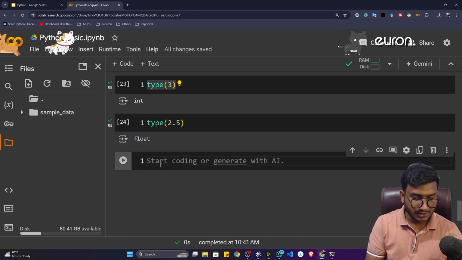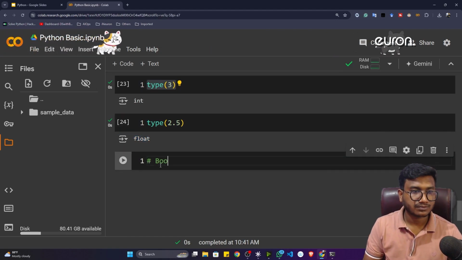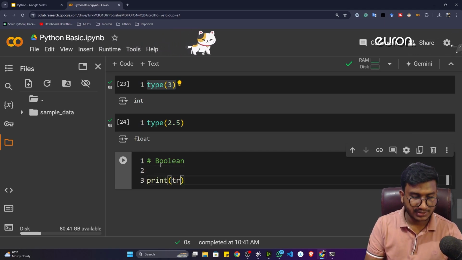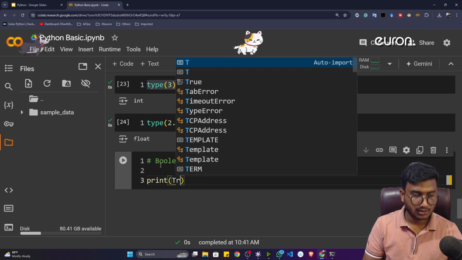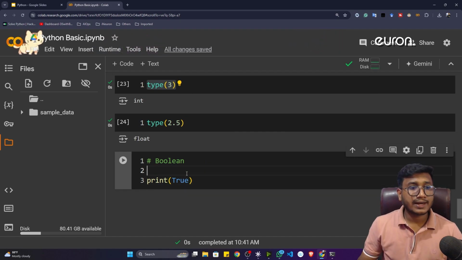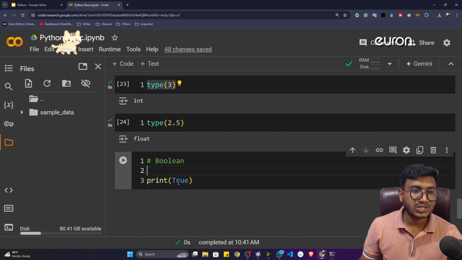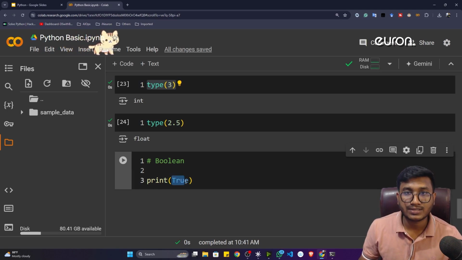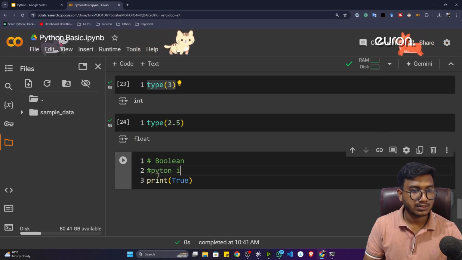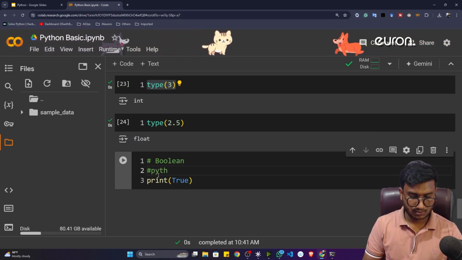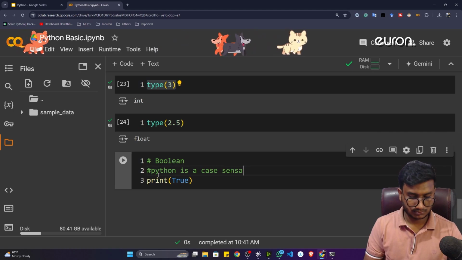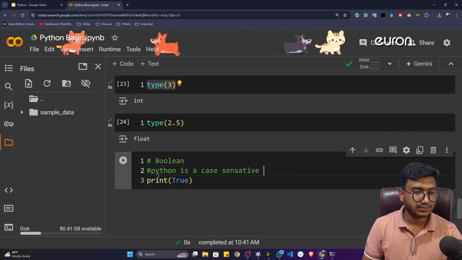Now the next data type, I told you, is called Boolean. So what is the Boolean data type? If I'm writing any kind of true and false statement, let's say True, in Python you have to give it like that. Python is a case sensitive language, guys, so make sure you are giving the correct case, whether it's uppercase or lowercase. Here I can write in a comment, Python is a case sensitive language.